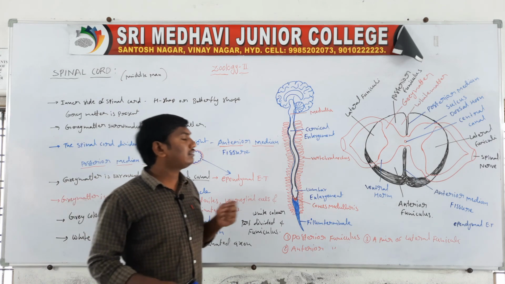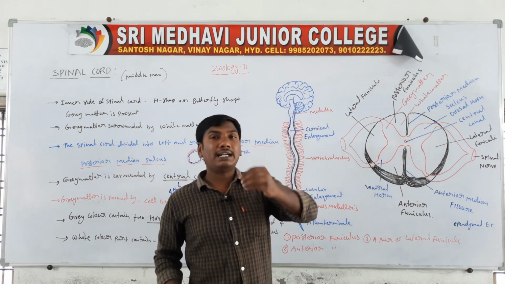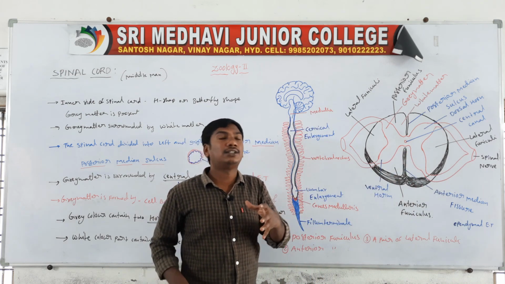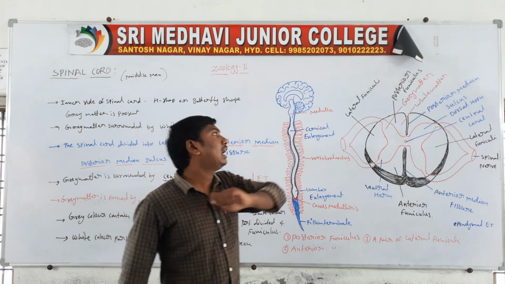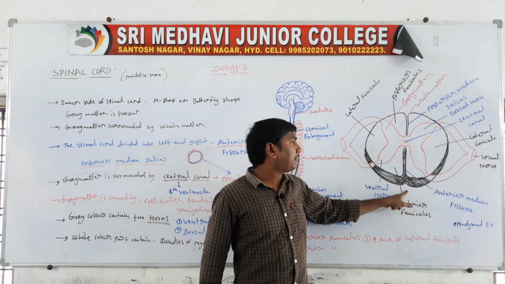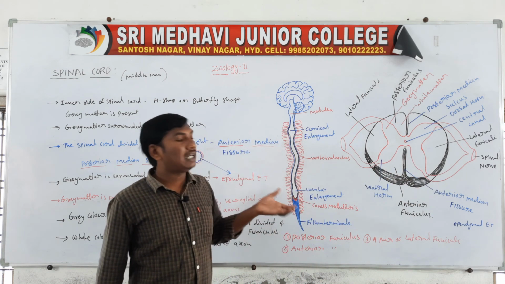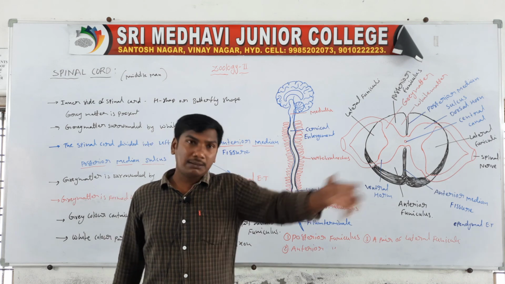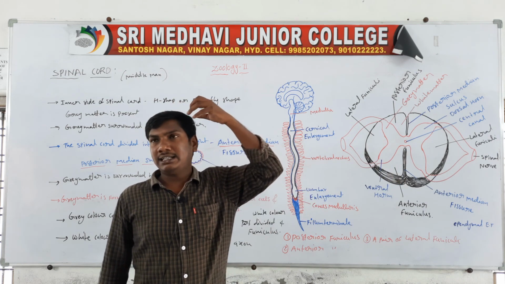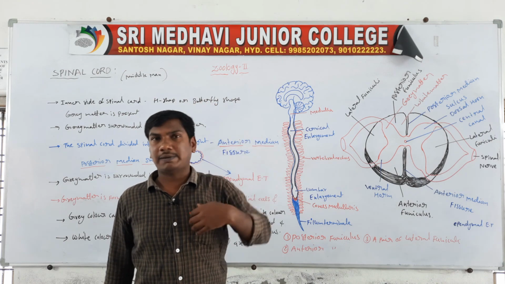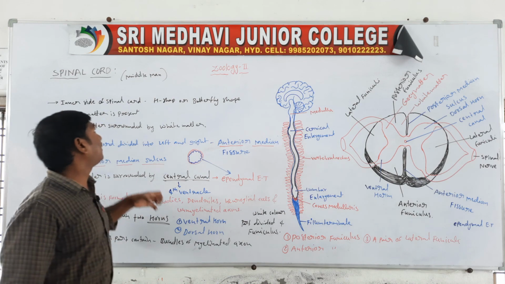Next one, the white part is formed by the bundles of myelinated axons. The white part contains four funiculi: the posterior funiculus, the anterior funiculus, and two lateral funiculi. The spinal cord is called the middleman because sensory impulses are received and sent to the brain, and the brain sends motor impulses to the spinal cord, which sends them to the sensory areas.